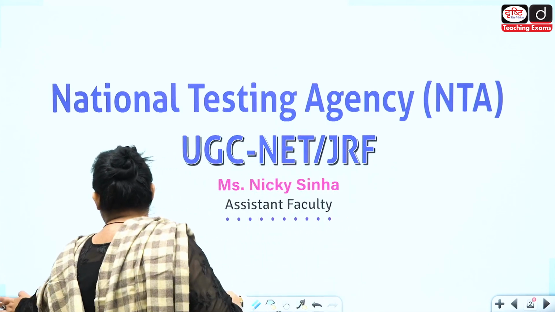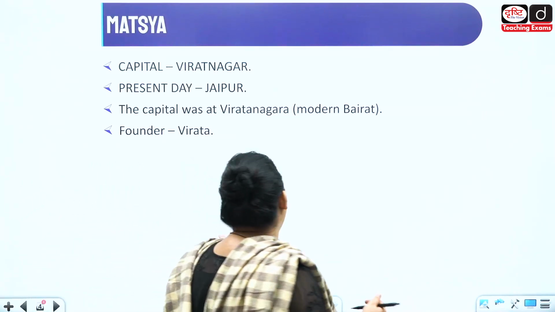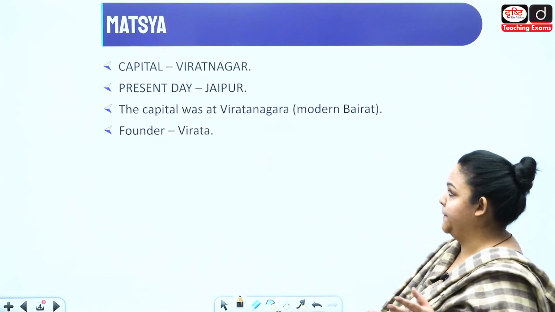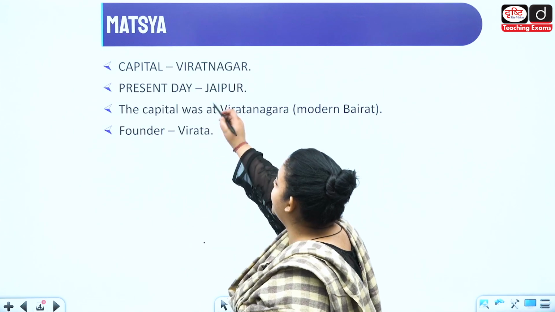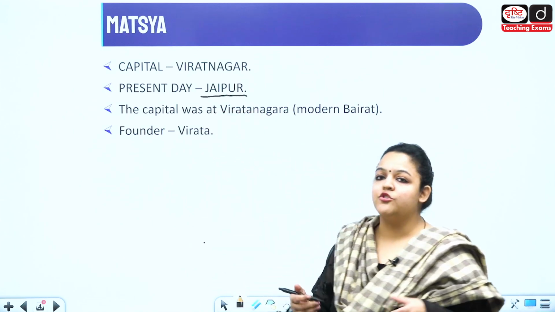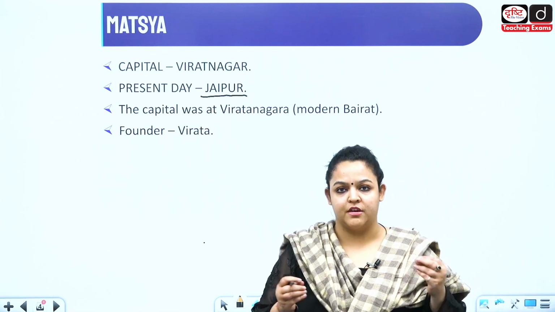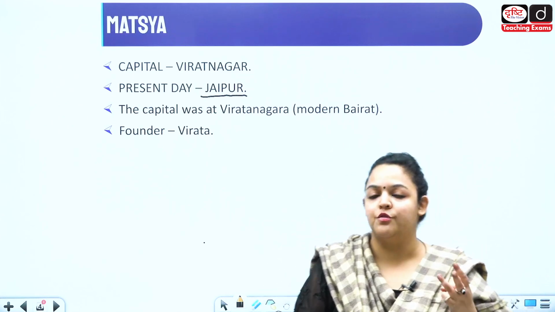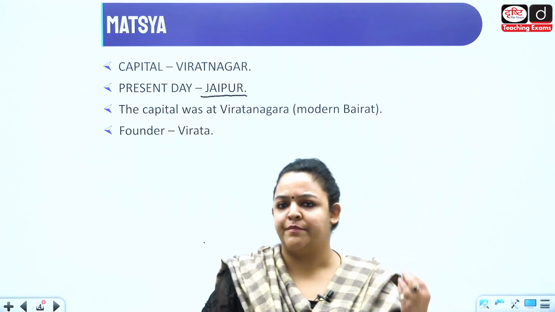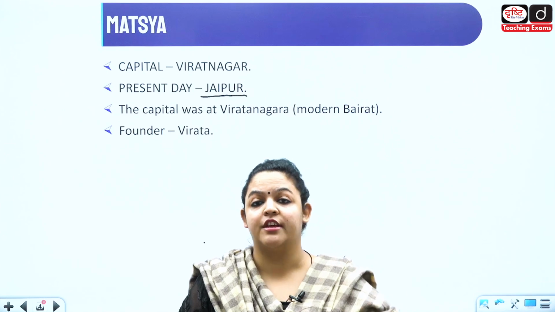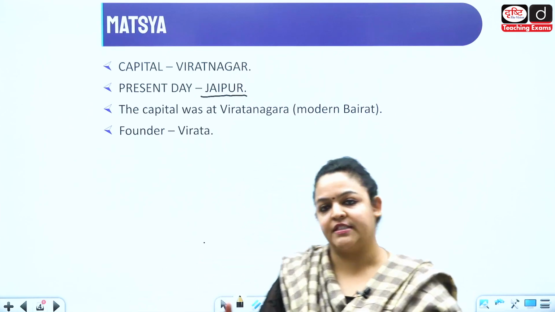Let's start. The next Mahajanpad that we have here is called Matsya. Now the capital here is Viratnagar, and the present day location is at Jaipur. You should remember these because you are sure to get questions from here. There is always 1 or 2 questions from Mahajanpads, either their capital or their feature or their present day location. You can be asked to arrange in chronological order. You can be asked to match the following. So you should have all of this information.